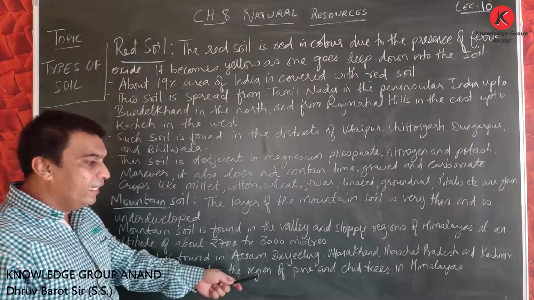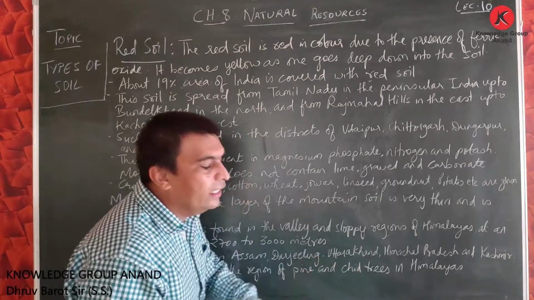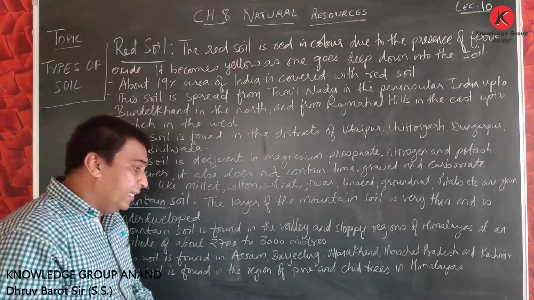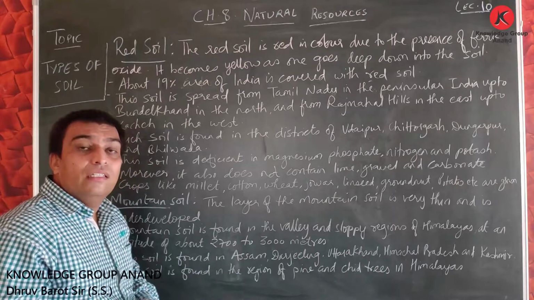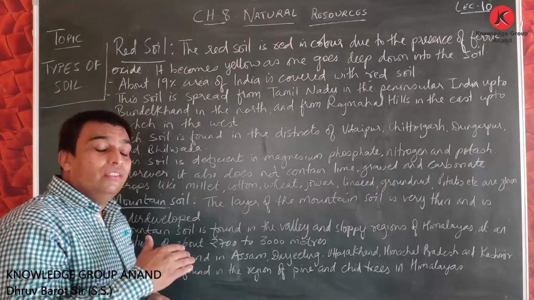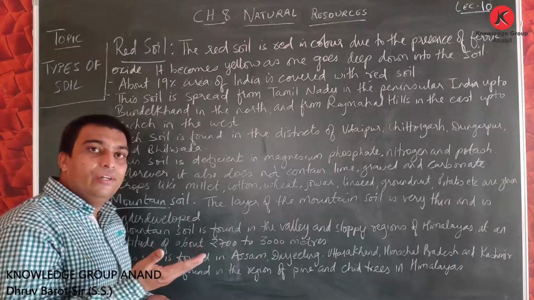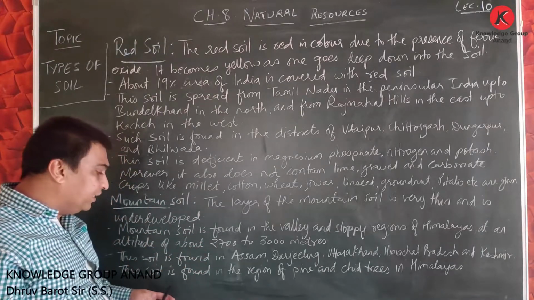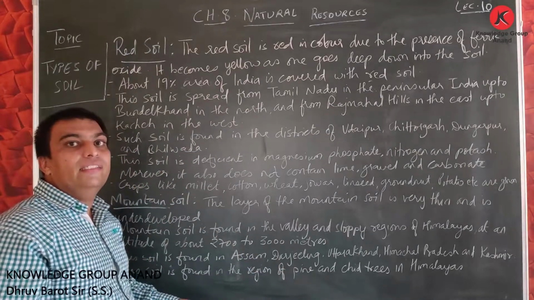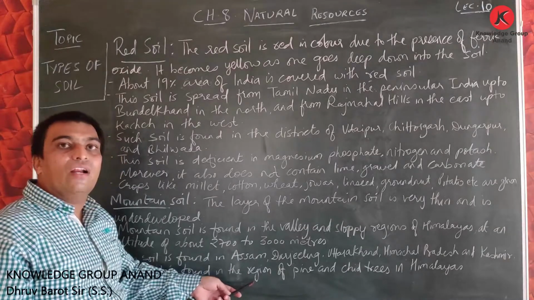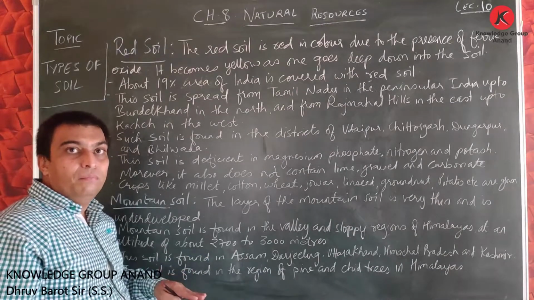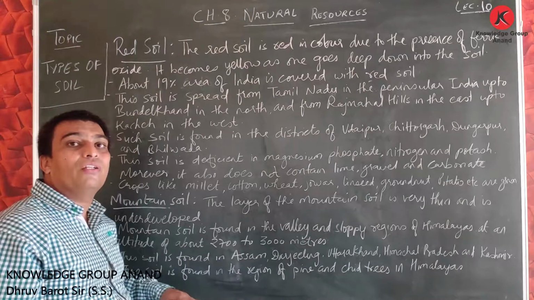This soil is found in the region of pine and tea tree in Himalayas. As friends, we learned in the 9th standard that pine and tea tree are the trees that grow in the colder region at a higher altitude, right? These pine and tea trees are grown at a higher altitude. So we say this soil is found in the region of pine and tea tree in the Himalayas. These trees are grown in the Himalayas, and so it is found at a higher altitude. Means this mountain soil is mostly seen in the parts of Himalayas.